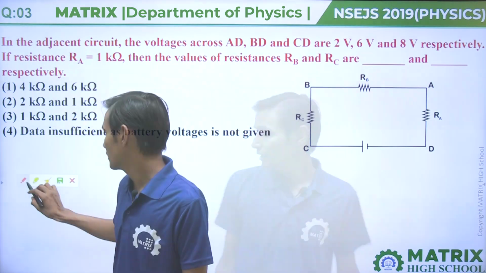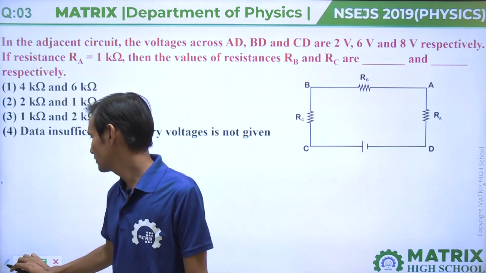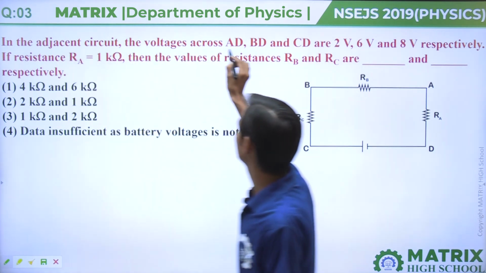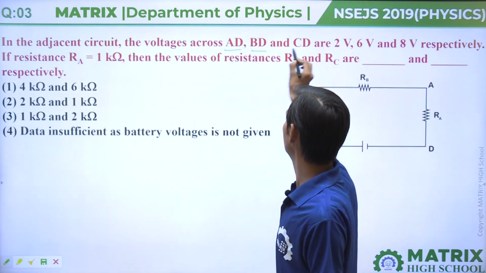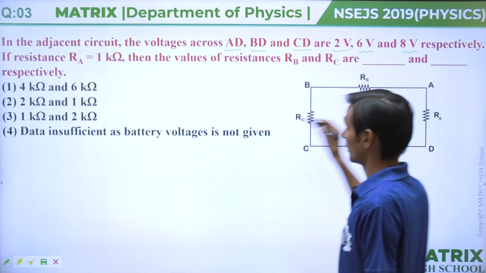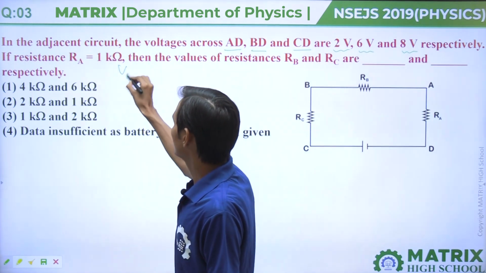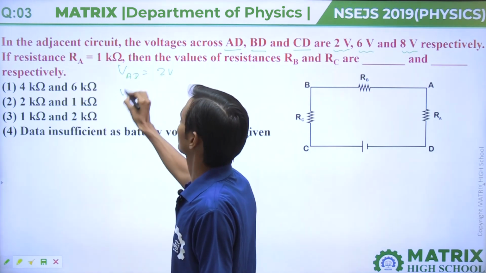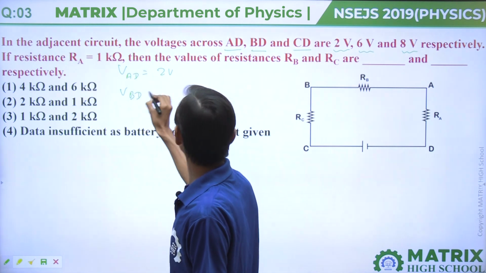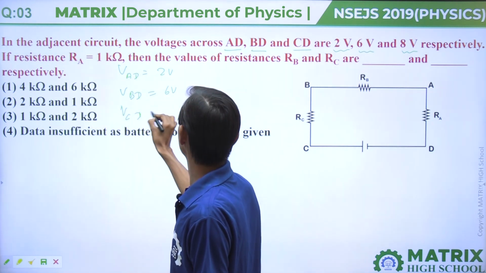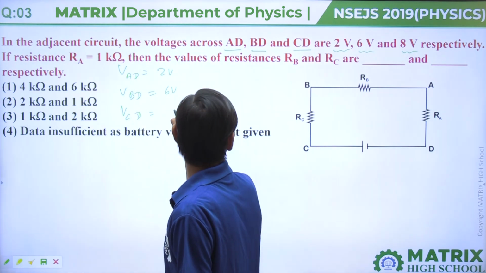Question number 3. In this question, a circuit is shown. The voltages across AD, BD and CD are given: 2 volt, 6 volt and 8 volt. VAD is given 2 volt, VBD is given 6 volt and VCD is given 8 volt.